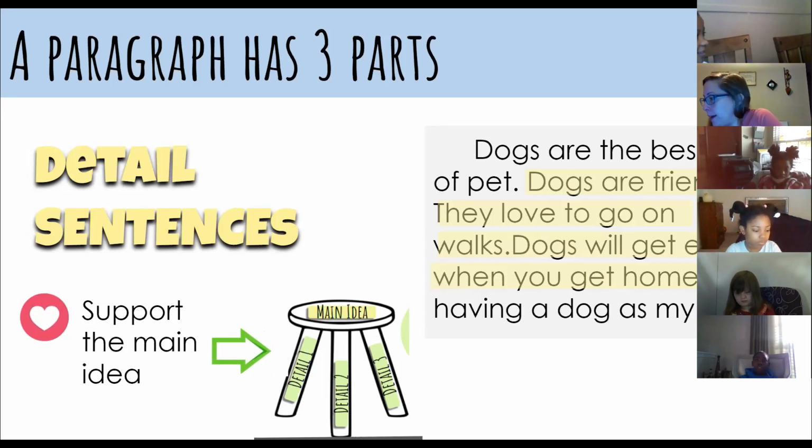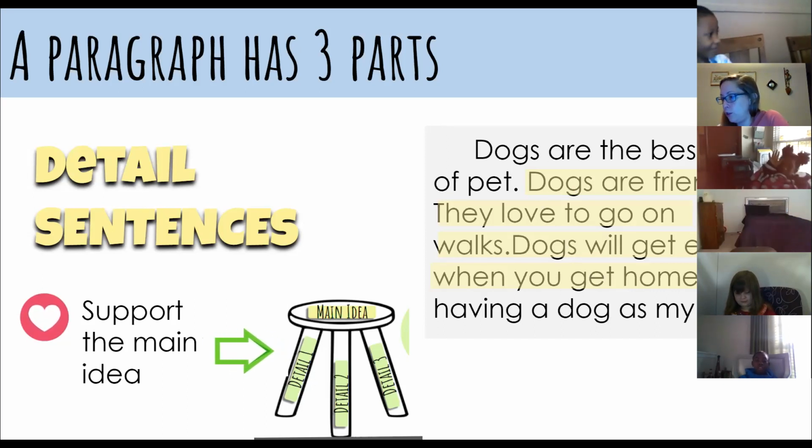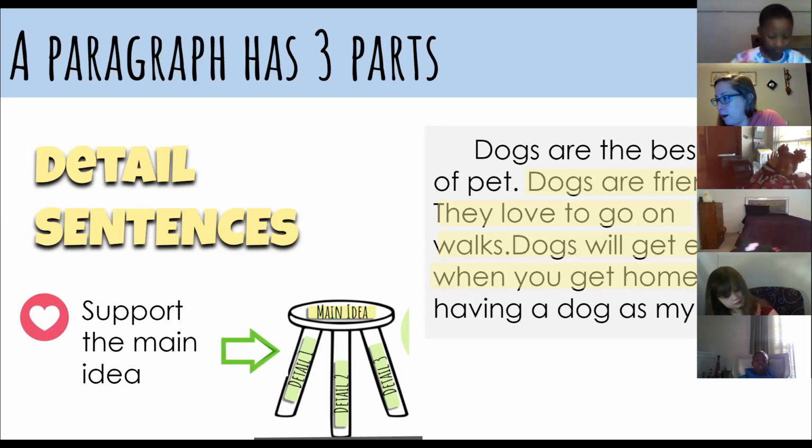And who can tell me right now? Let me see a hand. Who can tell me what our main idea of this paragraph is? What's the author trying to teach the reader? Right? We can find that. I'm going to call on someone I haven't heard from for a while. Jeremiah, I'm going to unmute you.